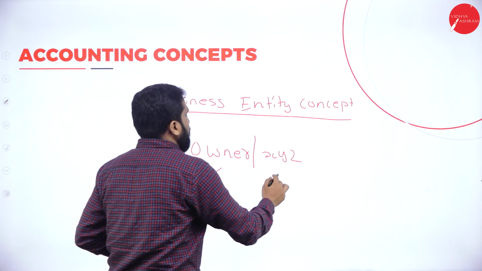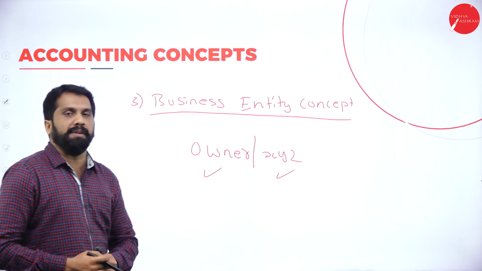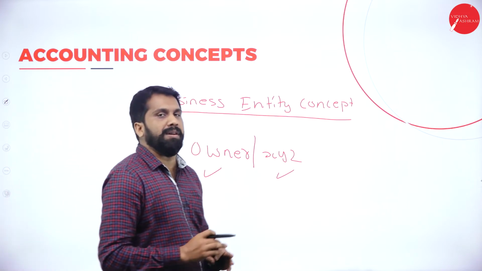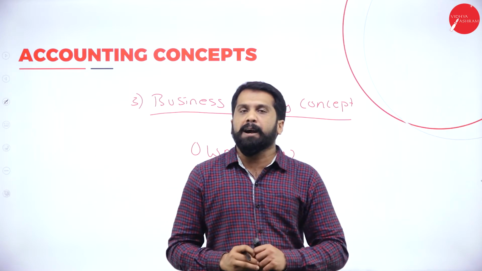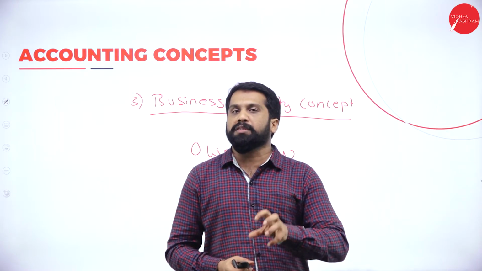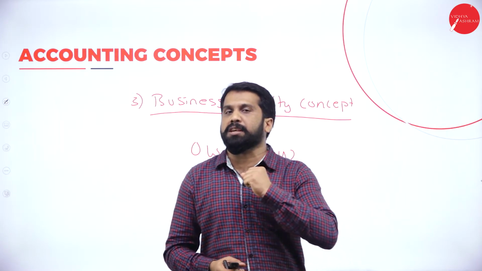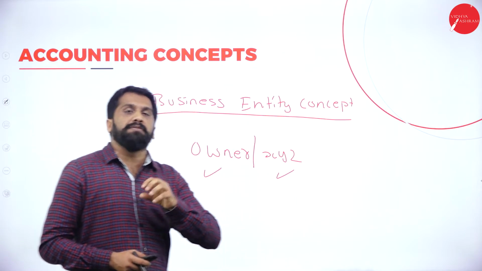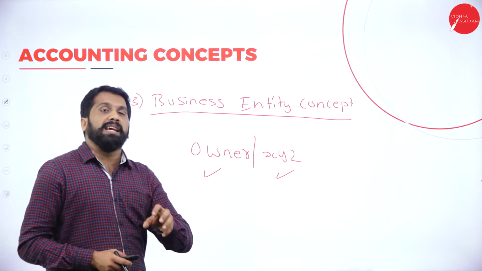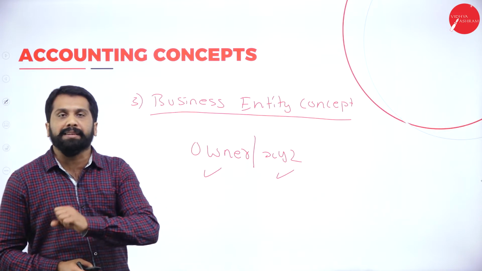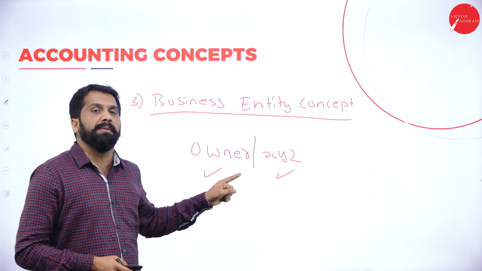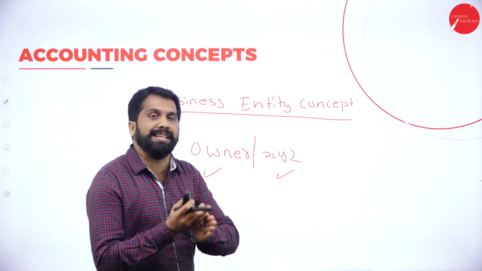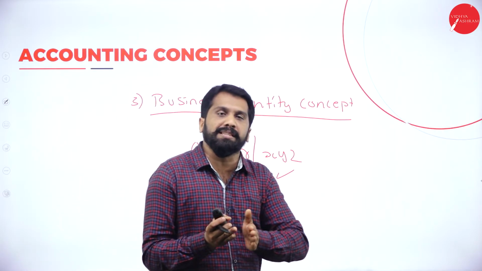You are separate, your business is separate. I can give you the best example. For example, if you paid fees to Vidyashram College, even though Vidyashram belongs to some person, like you know the chairman, whatever fees you pay to Vidyashram will not go in the chairman's name. It will go in Vidyashram's name. Why? Because the owner is separate, your business is separate.